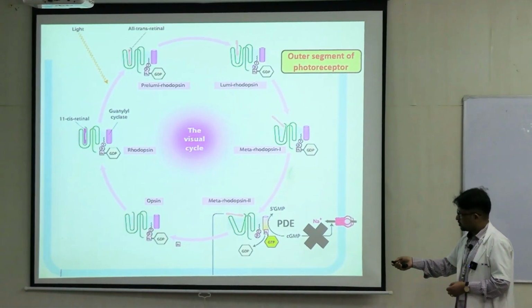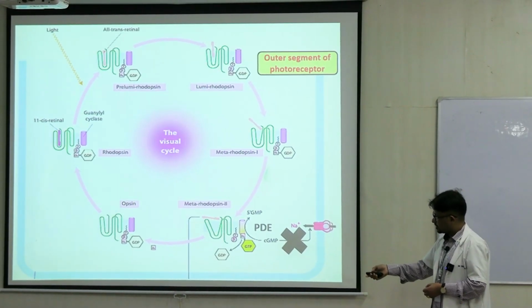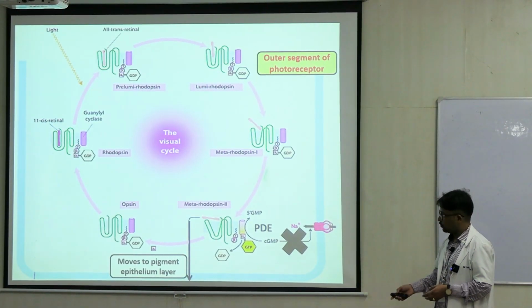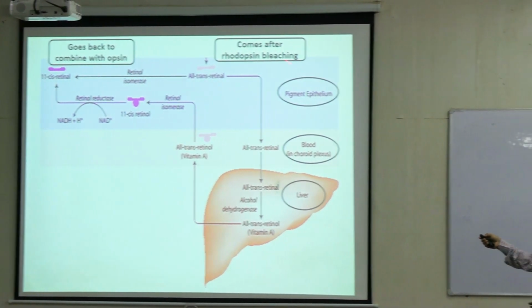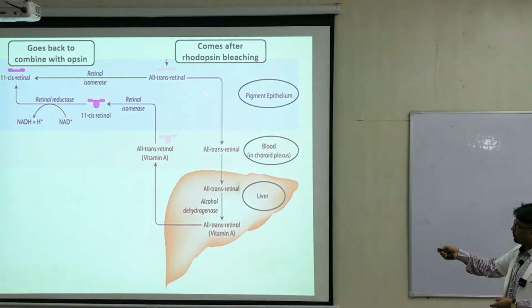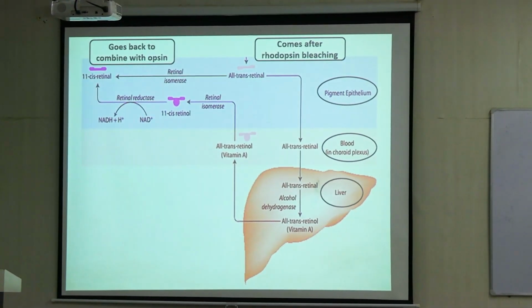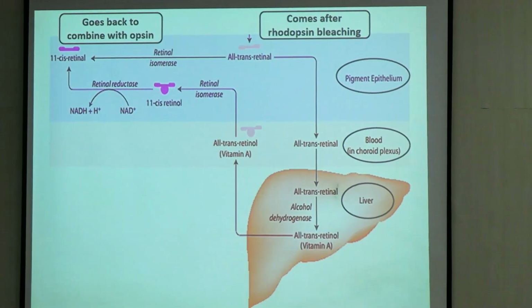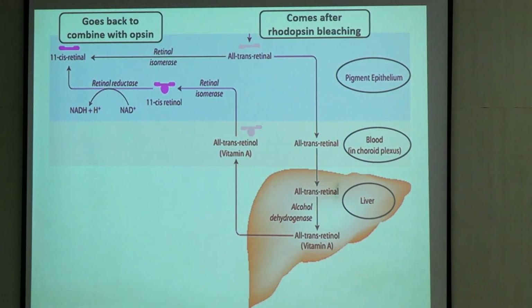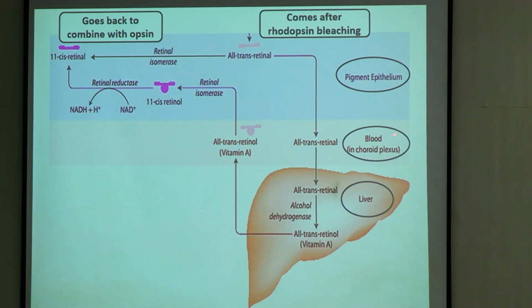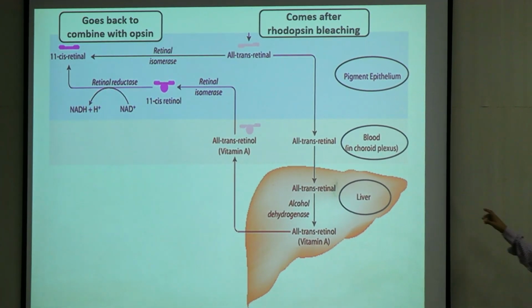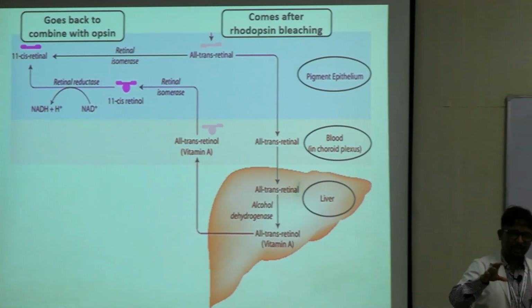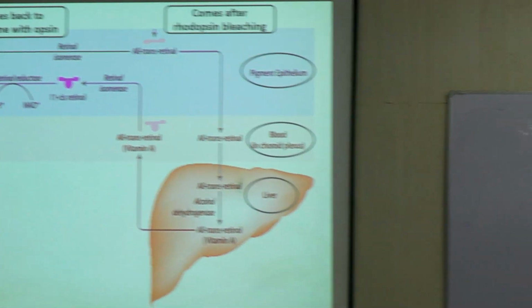So this is the metarhodopsin 2 molecule, this is the aldehyde part which moves to the pigment epithelium layer now. Now in the pigment epithelium, what happens? The trans form which comes from rhodopsin bleaching, right? This can be acted upon by isomerase enzymes. As I said, pigment epithelium isomerase enzymes are present. It can directly convert the retinal to 11-cis retinal, the molecule for the rhodopsin. Pigment epithelium can also get access to the blood capillaries of the choroid because the choroid layer is adjacent to the layer of pigment epithelium. So physically they are adjacent.